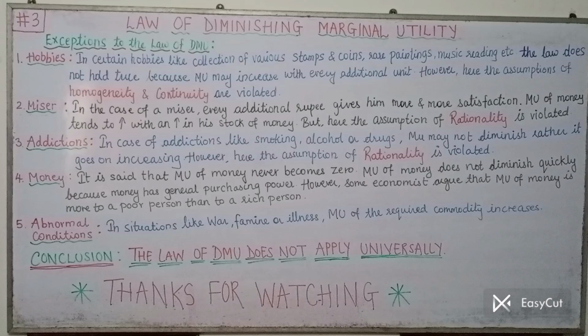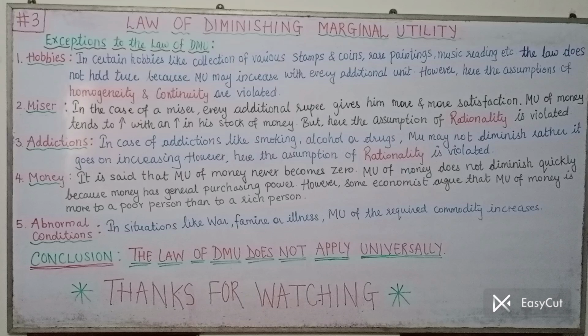Now let us move on to the fourth exception, which is very important, that is money. In case of money, many economists argue differently. Different economists have different opinions, and there is a great argument over whether the MU of money falls or not. Let us not fall into it. We will see this point from our exam point of view, whatever we are going to write for our exam. So let us start with the point money as an exception to the law of DMU.